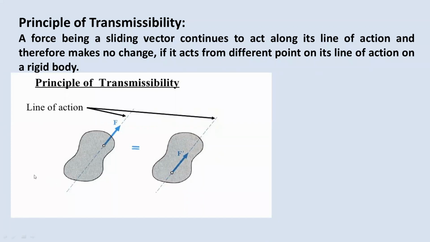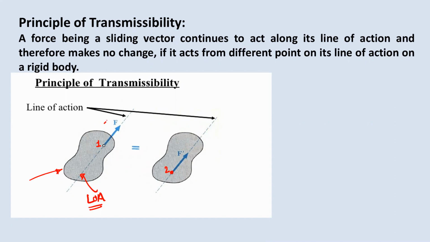So here you can see this is a rigid object and we are applying some force at location 1. If you draw the line of action, that is the imaginary line passing through the force vector, so this is the line of action. We can show this force at another location on the same line of action. So this is location 2 or point 2. The same force is acting at point 2. So the effect will remain the same.